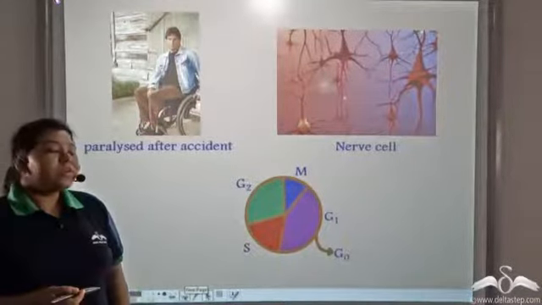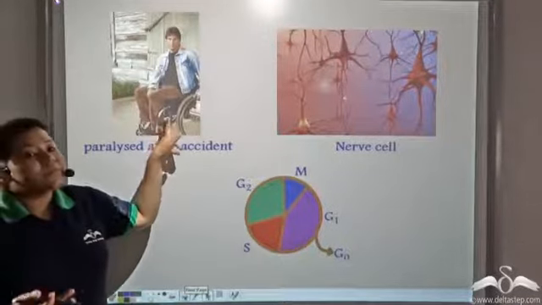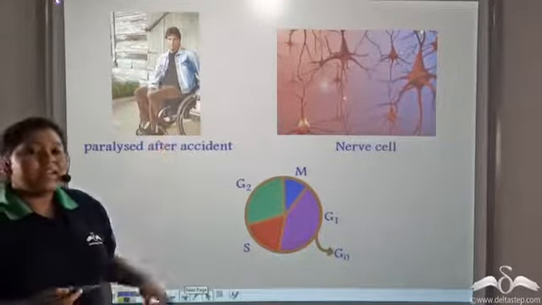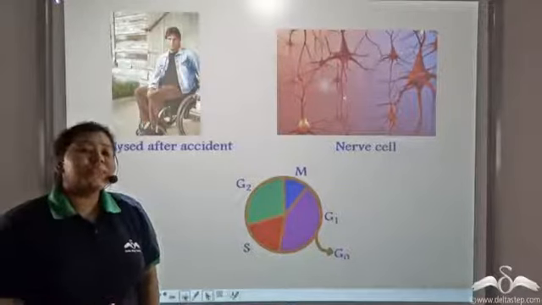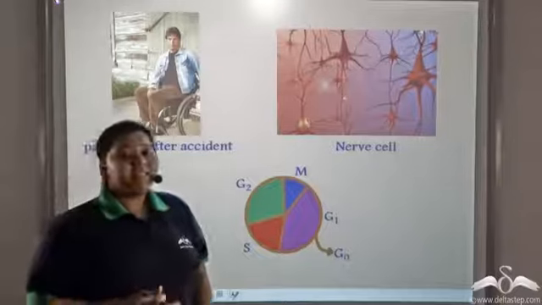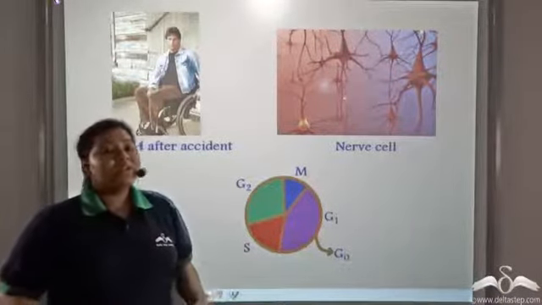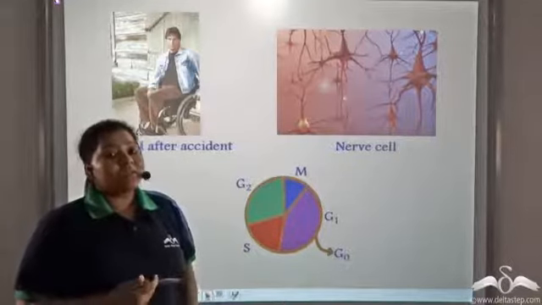Now in adulthood, if a person meets with an accident as a result of which he gets paralyzed, then it is very difficult to recover. This is because nerve cells after reaching adulthood do not divide, so no new nerve cells are formed.